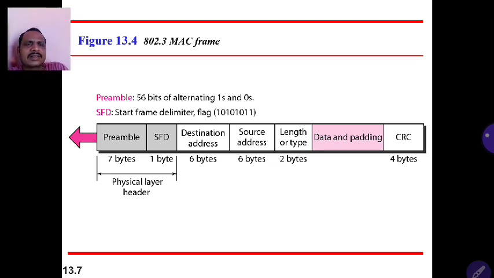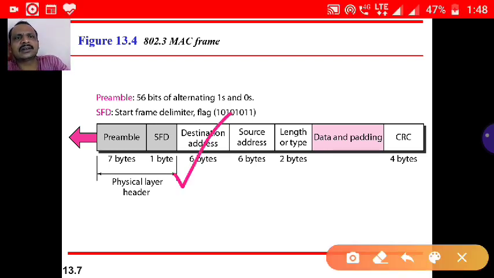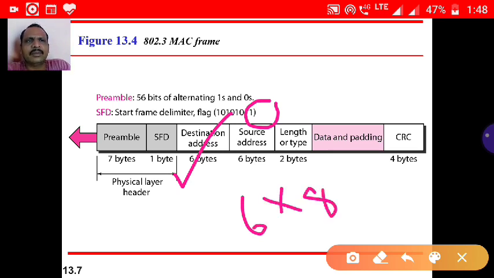That is how the receiver must understand that the next immediate field is the destination address. The destination address is indicated by these two 1 1 bits in the SFD. The destination address is 6 bytes, 6 into 8 is 48 bits, or 12 hexadecimal digits, with each 2 hexadecimal digits separated by a colon. That is the Ethernet address format. The next field is the source address. It is also 6 bytes, 48 bits, 12 hexadecimal digits, each 2 hexadecimal digits separated by a colon.